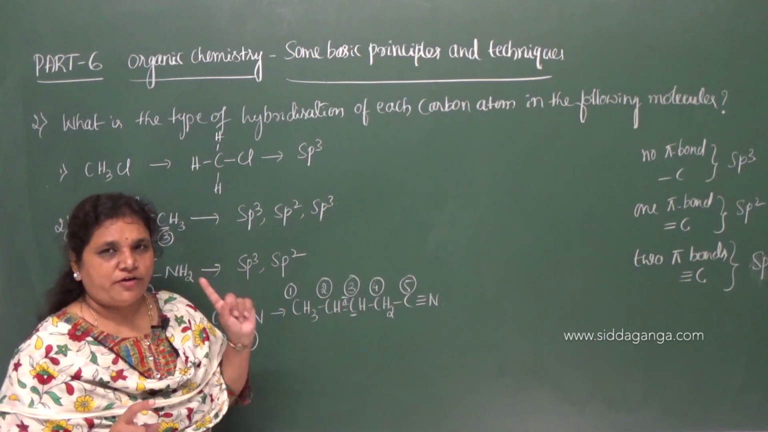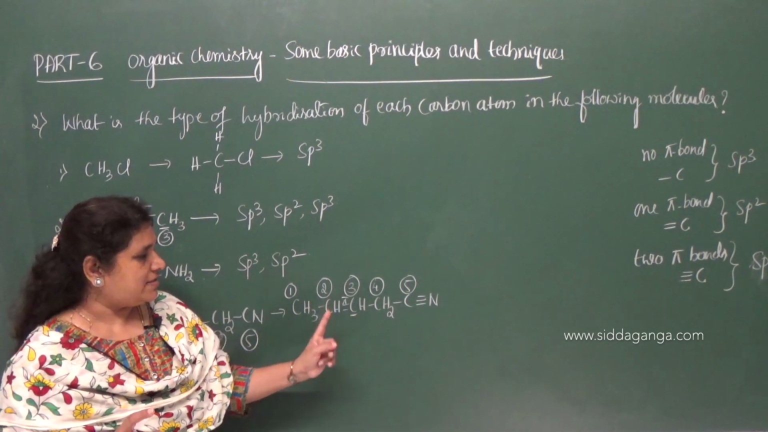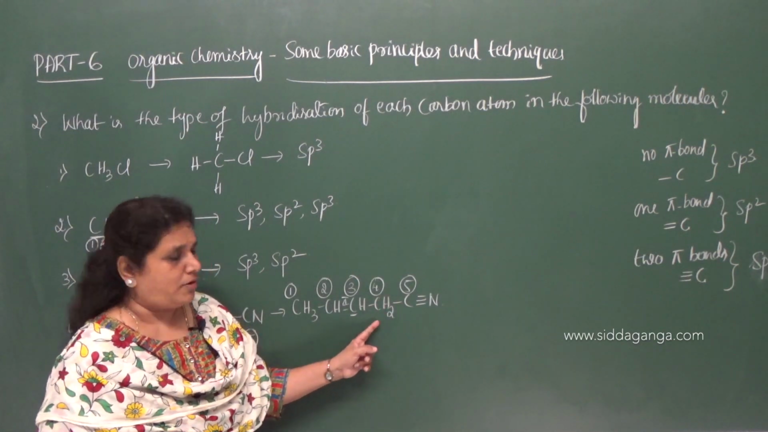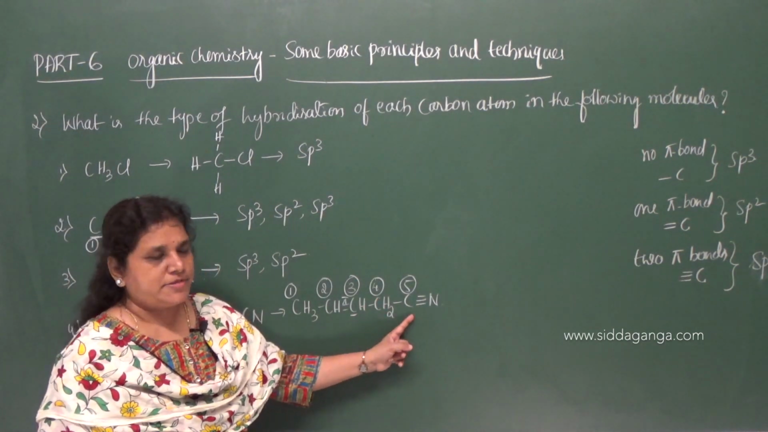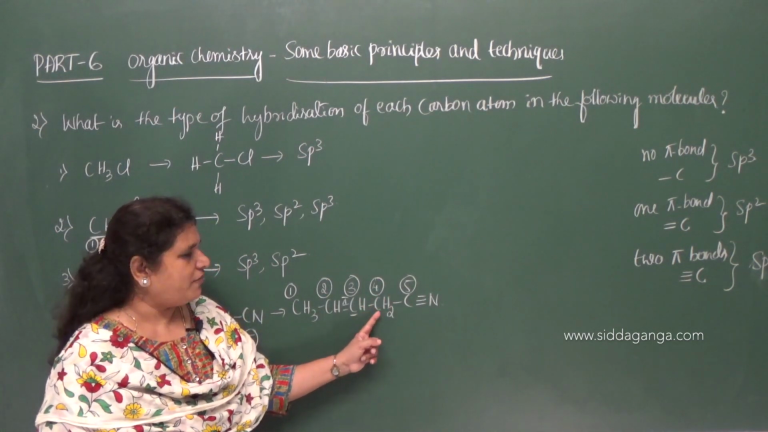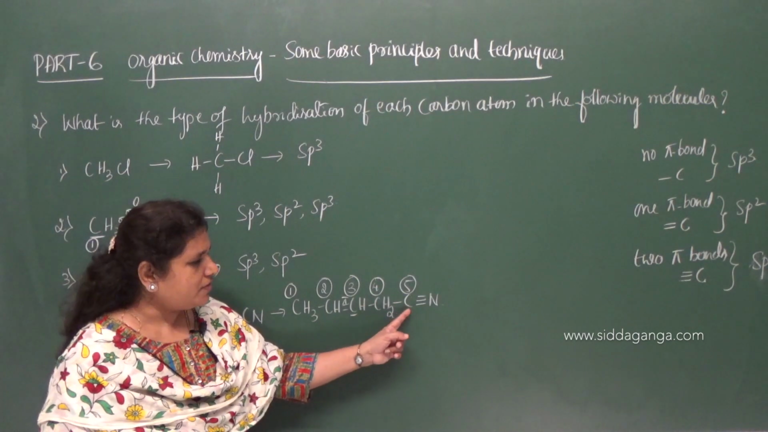Since it forms one pi bond, the hybridization state is sp2. Now this carbon forms only single bonds with the other carbon atoms. Here no pi bond formation is given by the fourth carbon. Therefore, it is sp3.